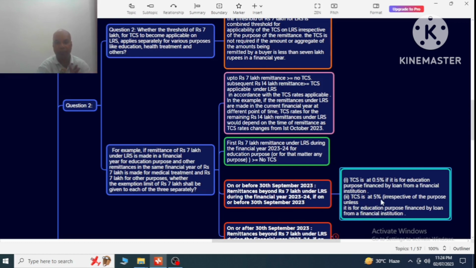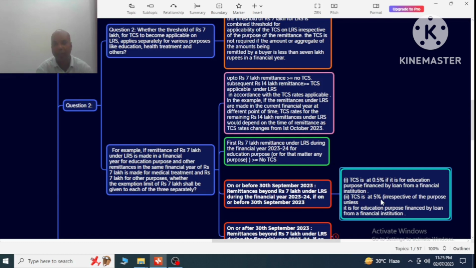Therefore, up to 7 lakh no TCS, but after 7 lakhs, if the remittance is for education purpose financed by a loan from a financial institution, then TCS will be 0.5% on the remittances.